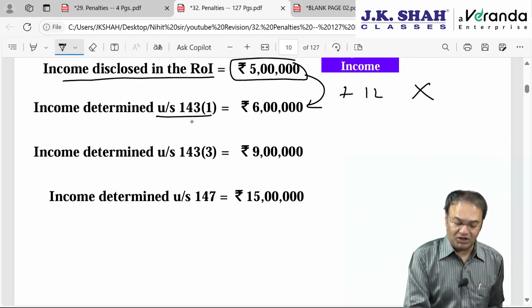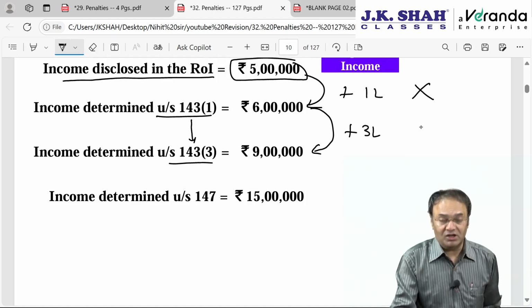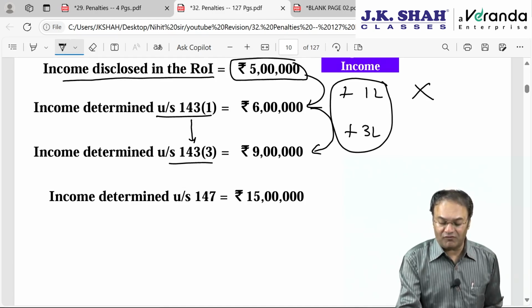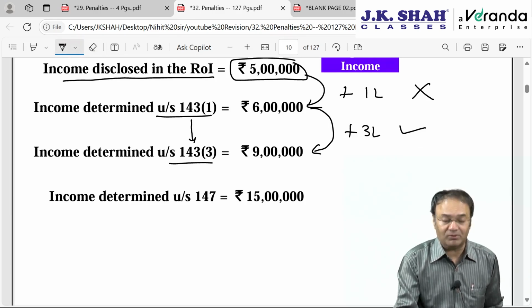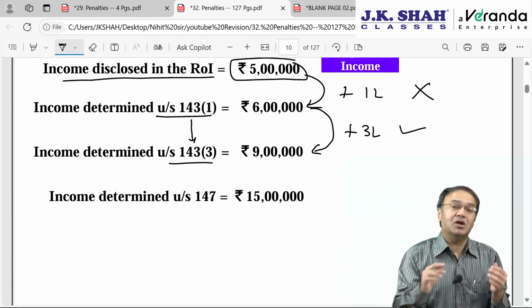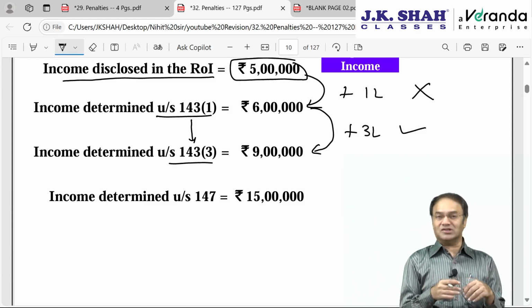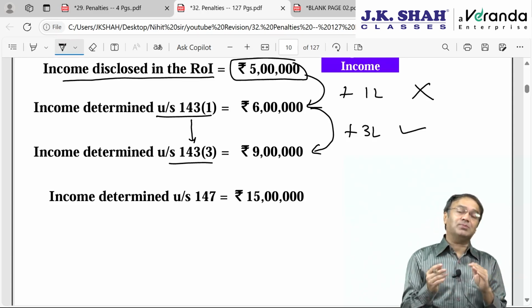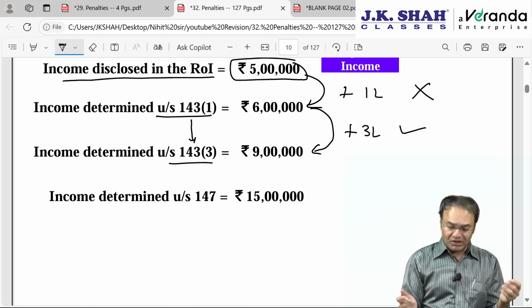However, after 143(1), 143(3) takes place, and the assessment is done on an income of 9 lakh rupees. Then a further addition is made of 3 lakh rupees. So technically the AO has made an addition of 4 lakh rupees, but the entire 4 lakh will not be deemed underreported income. Only 3 lakh will be deemed underreported income. Tax on this 3 lakh will have to be computed, plus surcharge plus health and education cess. Then 50% of that tax payable, or 200% of that tax payable, will be the penalty.